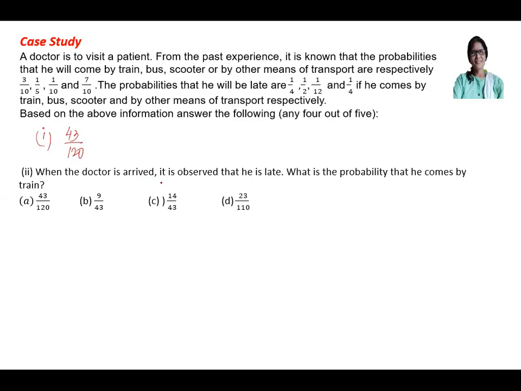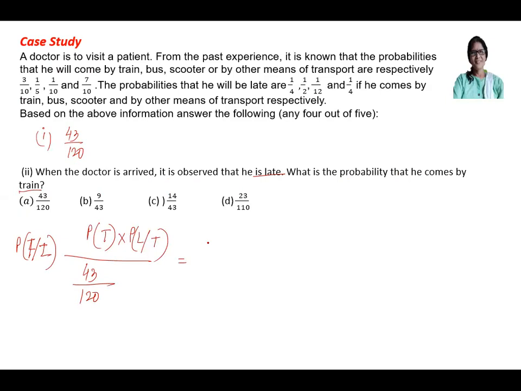Now when the doctor has arrived, he is observed to be late. What is the probability he comes by train? So the total probability is 43 by 120, and when he is late by train, the condition is late. So this will be probability of train into probability of late from train.